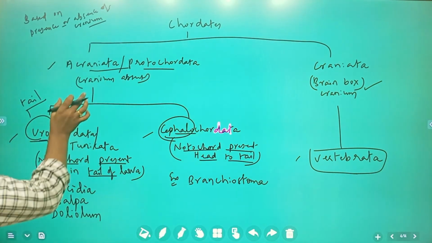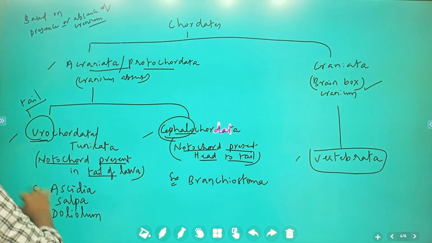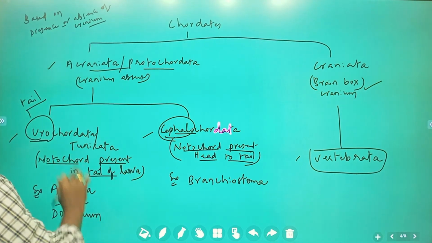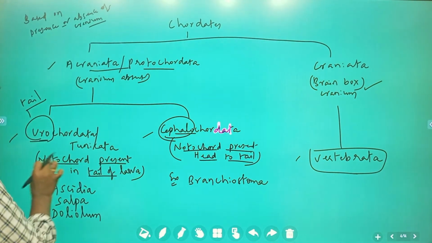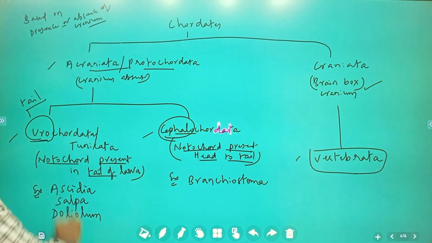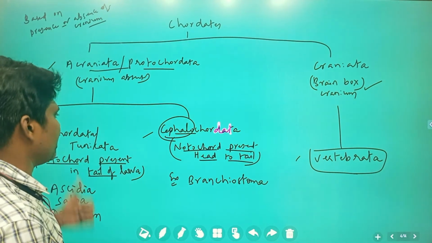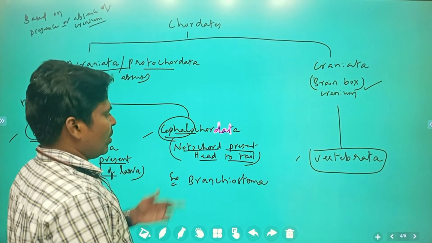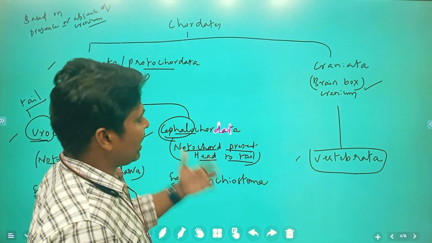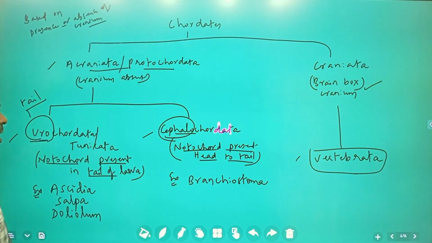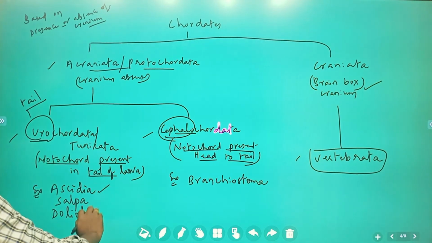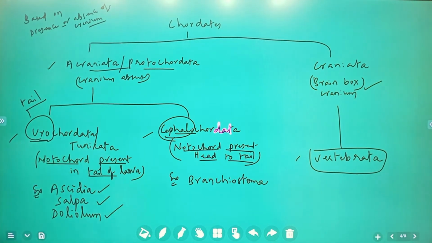This protochordata differentiates into urochordata and cephalochordata based on the notochord. If it is present in the tail region of the larva, we consider it urochordata, also known as tunicates. Cephalochordata has the notochord present from head to tail region. Example of cephalochordata: Branchiostoma. Examples of urochordata: Ascidia, Salpa, Doliolum.